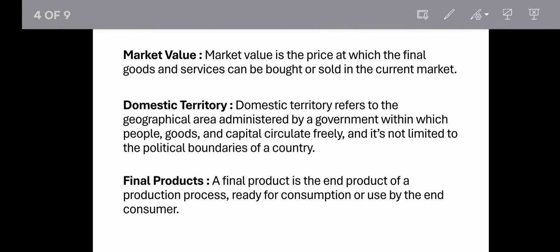First, market value. Do you know what is market value? Market is a place where buyers and sellers exchange their goods and services with the help of money as a medium. But when you produce something, suppose we are producing bread. So here we are just making bread and we have to incur some cost for making the bread. But we are not selling this bread. What was the actual cost to produce this bread?